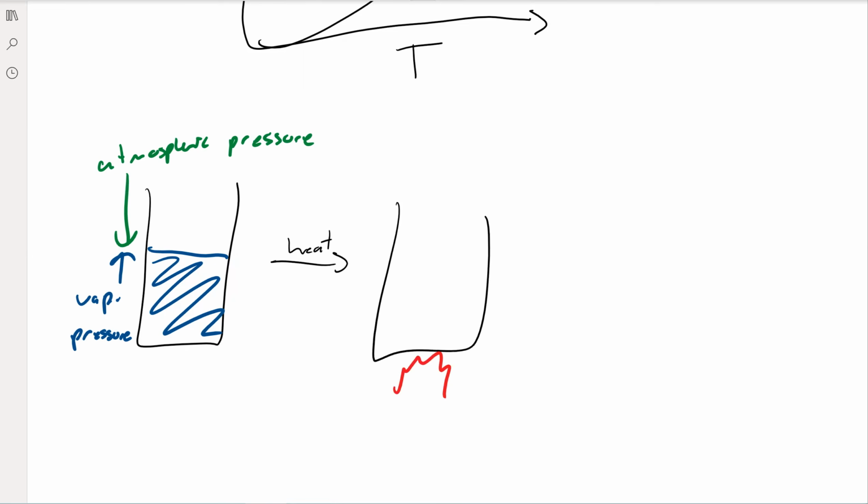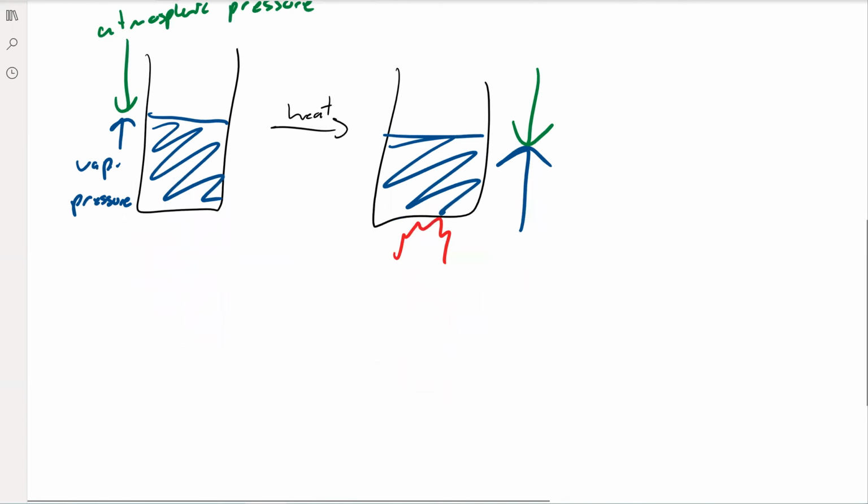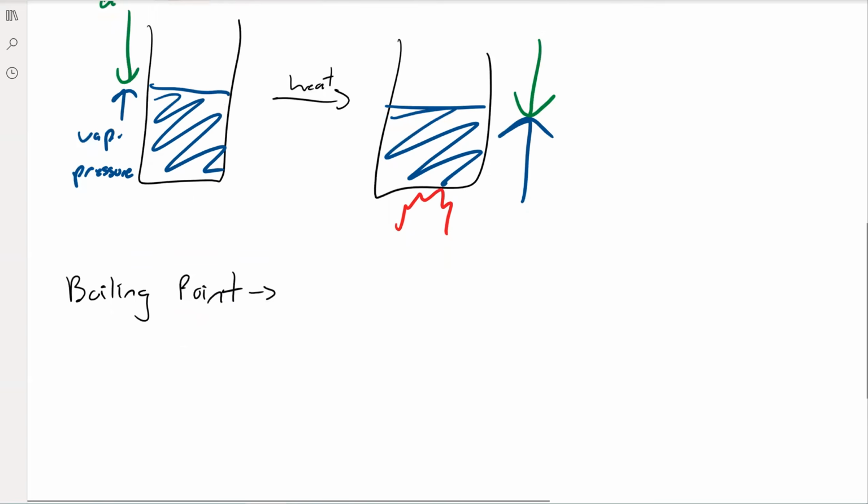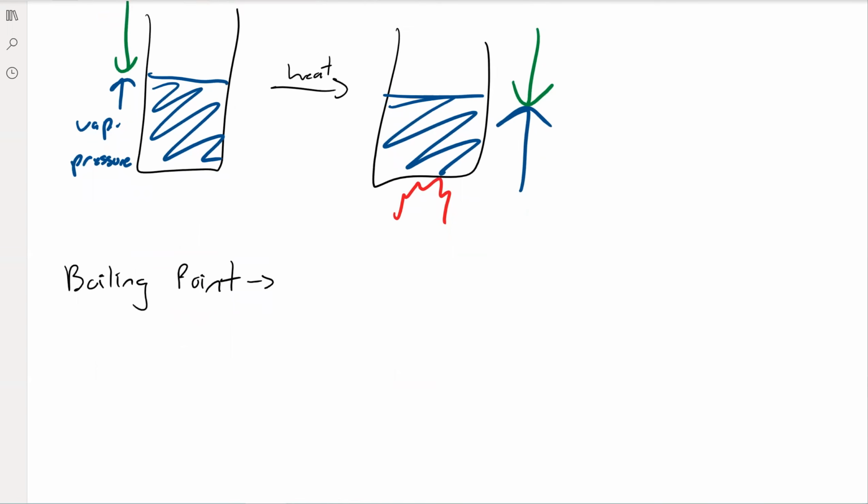A little kind of Bunsen burner down here. We're heating this. Well, we're going to increase the amount of vapor pressure. And when we increase it to the point where it's equal to the external pressure, or in this case, our atmospheric pressure, that's when boiling occurs. So a boiling point does not occur at a specific temperature. It's when the vapor pressure is equal to the atmospheric pressure.